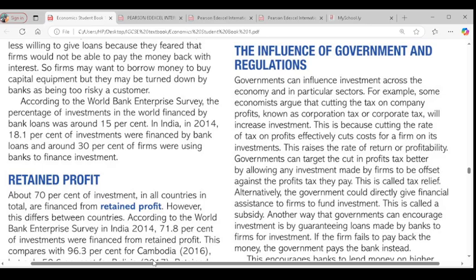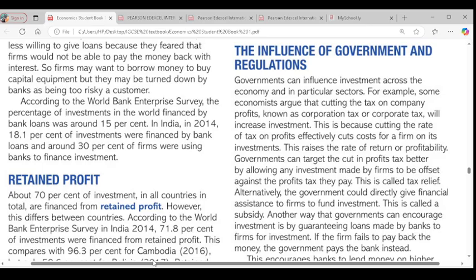That is fiscal policy. I think it's clear. Yes. Then we have regulations. Another way government can encourage investment is through guaranteeing loans. Government stands for firms that want to borrow money from the bank. In case the firms are unable to pay back, government will pay back. So government stands as the guarantor for firms that want to borrow money from the bank. If banks are unable to retrieve their money from the firms, government will pay back. That's another way investment can increase.